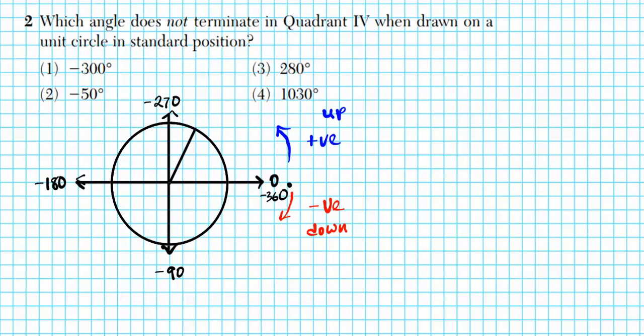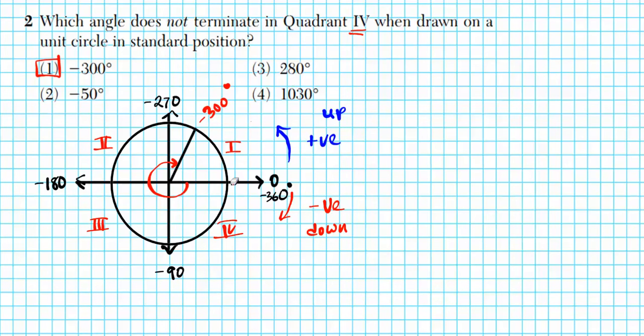So the question now is, what quadrant is this terminal side in? If you rotate like this, clockwise, this is negative 300 degrees. This is quadrant number 1. So this is quadrant 1, this is quadrant 2, quadrant 3, quadrant 4. The question asks for which one does not terminate in quadrant 4. Angle negative 300 terminates in 1, so our answer is option number 1.